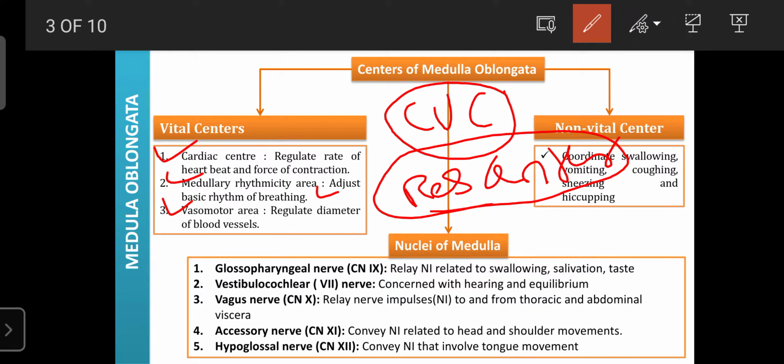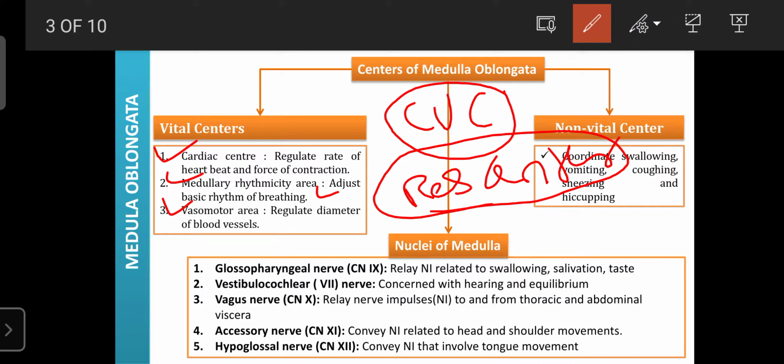So the vasomotor area mainly regulates the diameters of the blood vessels. When the blood pressure increases, the diameter of the blood vessels automatically increases. That helps to decrease the elevated blood pressure and prevent harm to the organs. The diameter of the blood vessels is most important to prevent damage and rupture of the vital organs. So the diameter of the blood vessels is regulated by the vasomotor area.